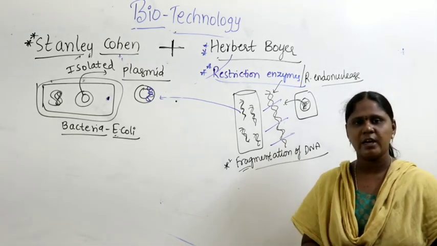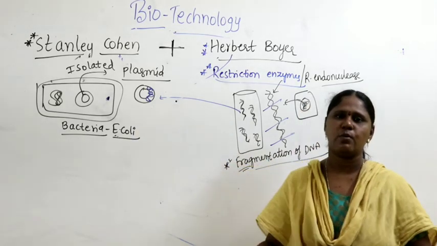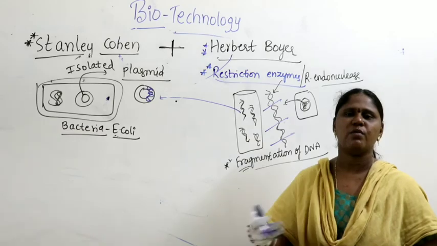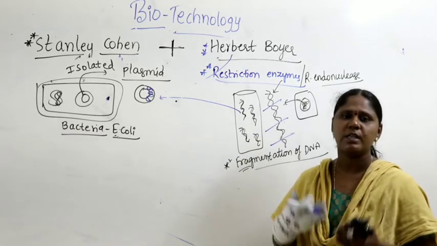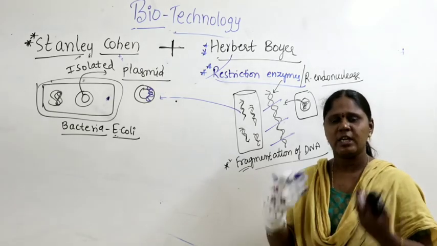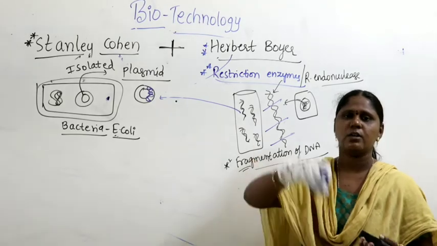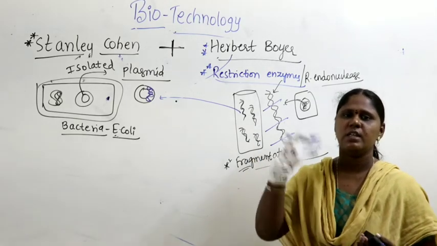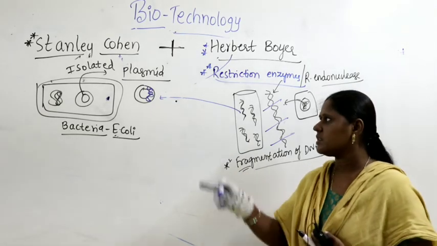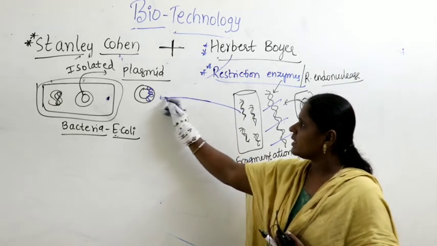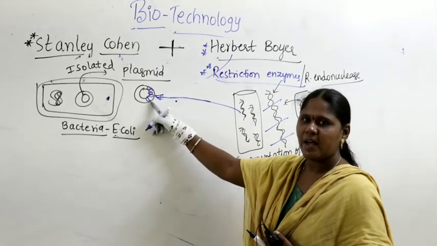In the beginning they failed, because integration of DNA into a plasmid is not a small task. After making changes in their solution and in the enzymes they were adding, after so many experiments, they succeeded in integrating the DNA fragment into the plasmid.